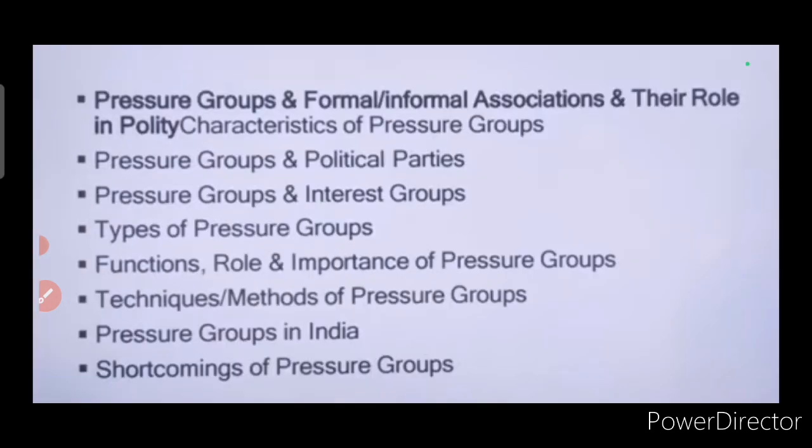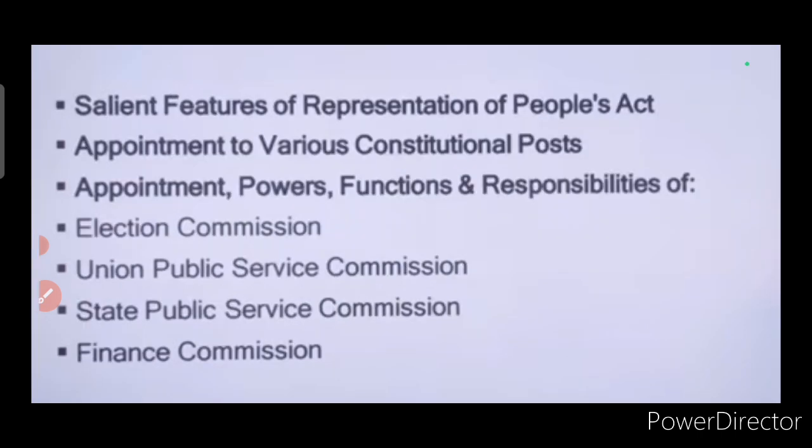Then pressure groups and formal, informal associations and their role in polity. So what is their role basically in polity? Then characteristics of pressure groups, political parties, pressure groups, interest groups, types of it, functions, role and importance of it, techniques, methods of it and pressure groups in India. Then shortcomings of pressure groups. About the salient features of representation